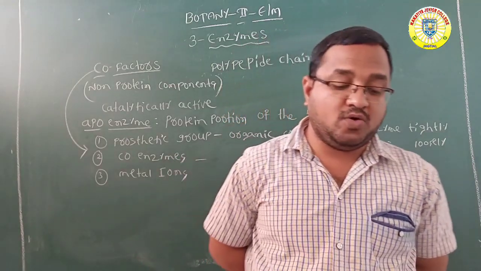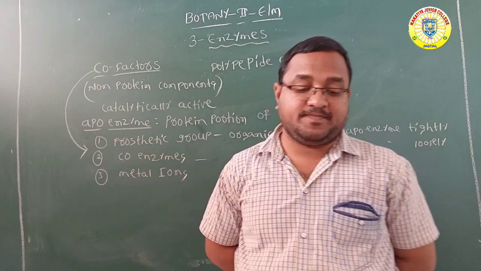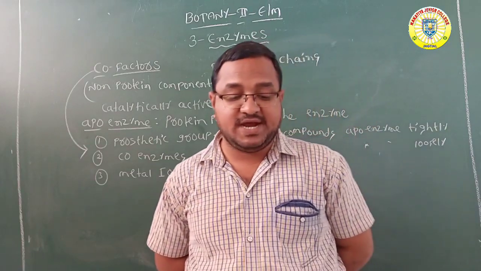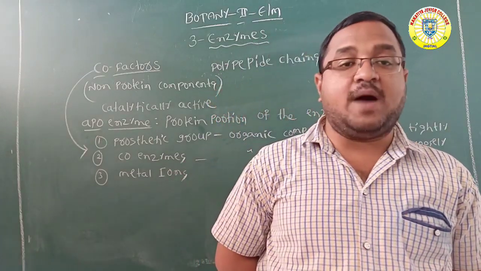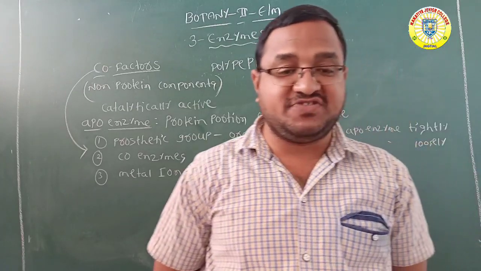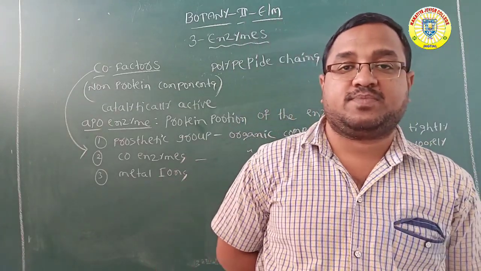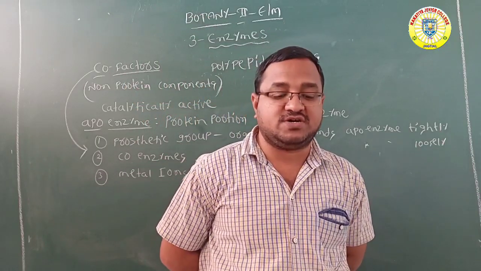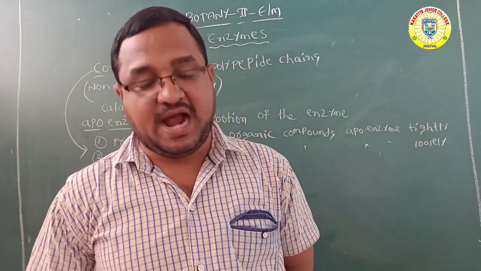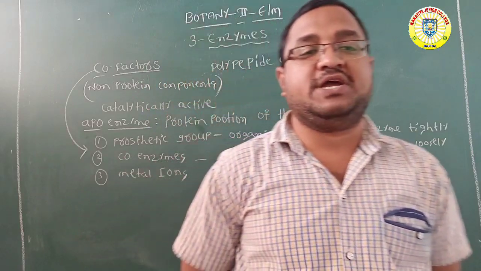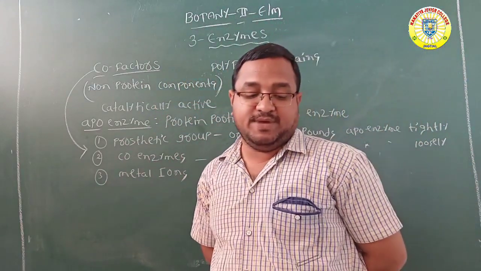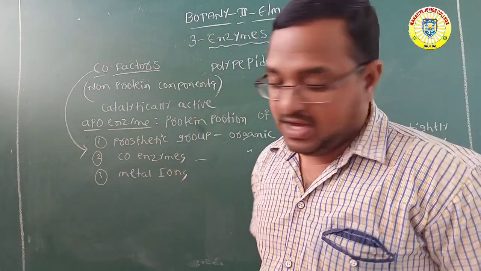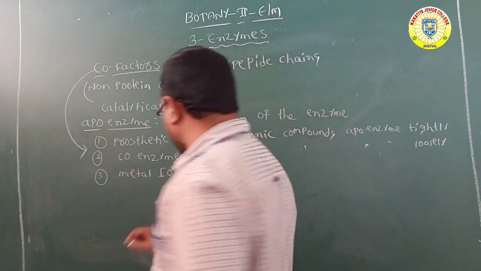At the same time, they can form one or more coordination bonds with the substrate. Best example, zinc, a metal ion.